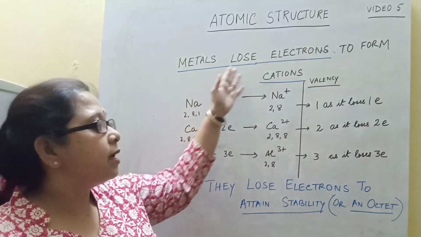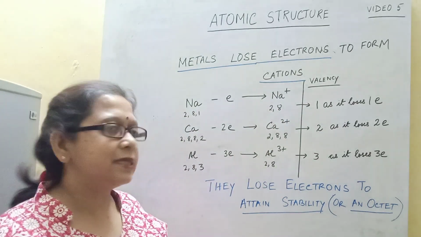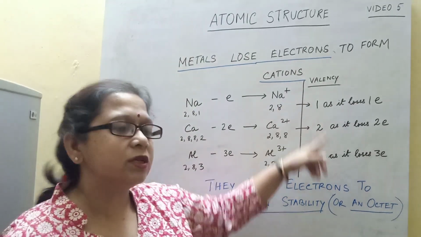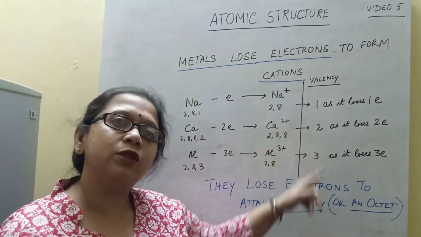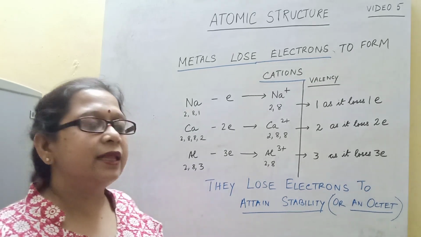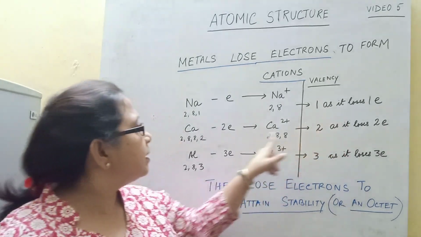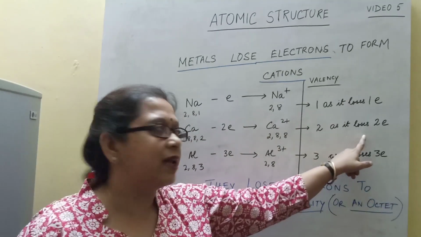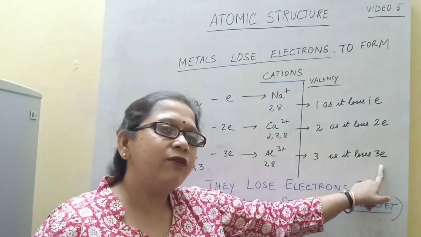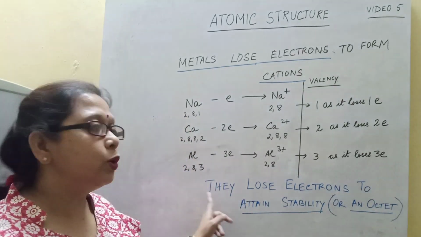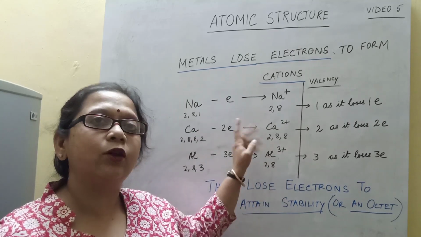And metals, in this case, lose electrons to attain an octet and become stable. Now, what about its valency? In case of metals, the number of electrons lost will be its valency. Sodium has lost 1 electron, so its valency is 1. Calcium has lost 2 electrons, so its valency is 2. Aluminium loses 3 electrons to have its valency as 3. So they lose electrons in order to attain stability, and that they do by attaining an octet.